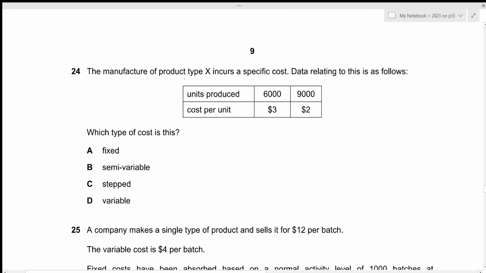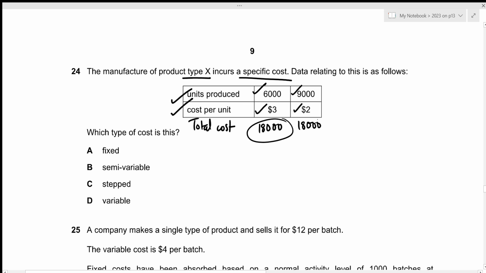For question number 24, the manufacturer of product type X incurs a specific cost. Data relating to this is as follows. So we have the units produced and the cost per unit. Let's calculate the total cost. For 6,000 units at 3 per unit, that's 6,000 times 3, which is 18,000. And for 9,000 units at 2 per unit, 9,000 times 2, which is again 18,000. So no matter the level of units, the total cost remains the same, which will only be true for fixed cost, and that is given by option A.